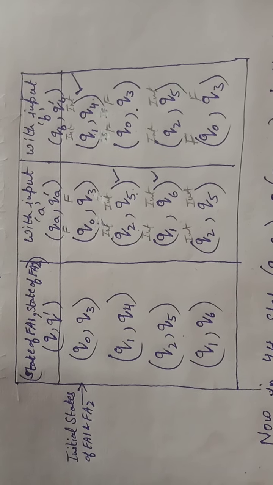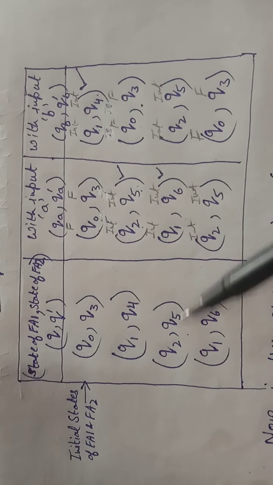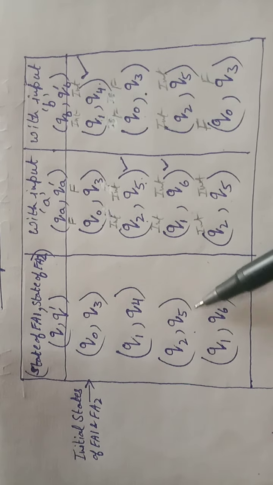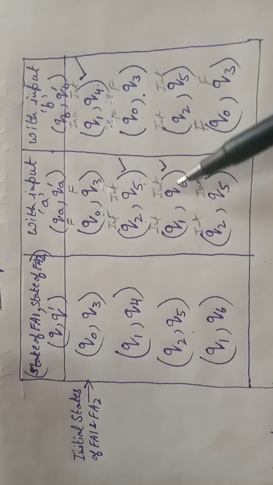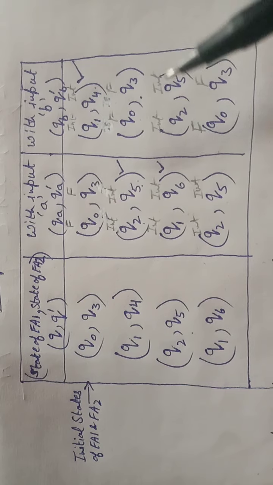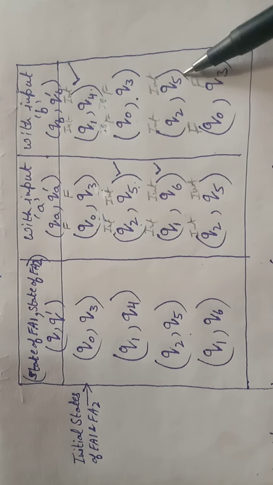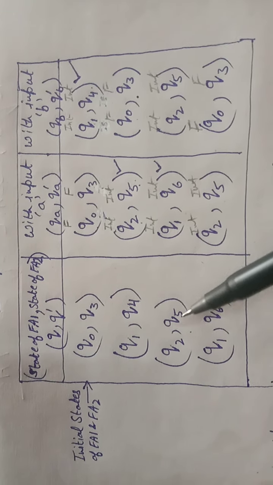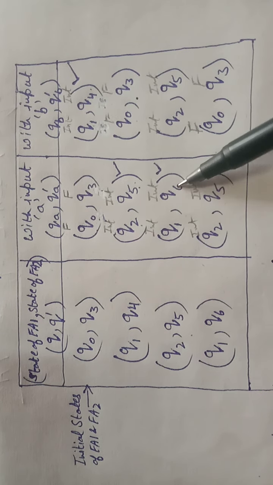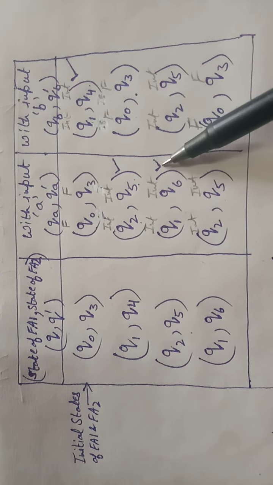Now for the third row we consider Q2 Q5. We write their transition with input A and with input B. Again Q2 Q5 is used, and now Q1 Q6 is the new pair.